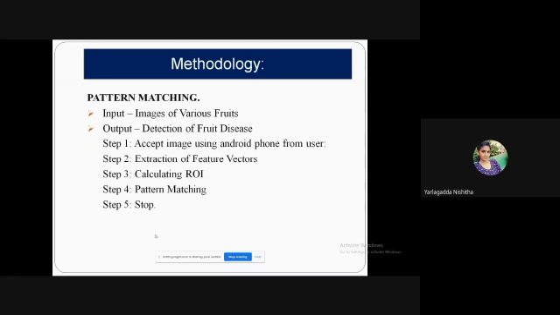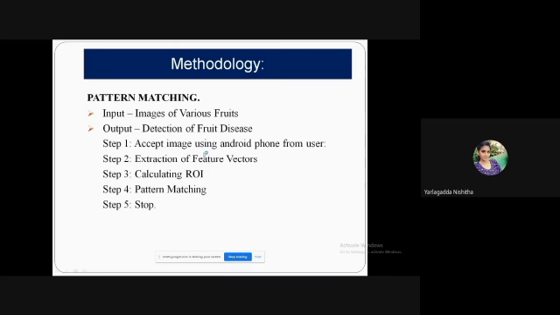Like what algorithm we have used in the back end. First, the input is the images of various fruits or leaves. Then the final output is the detection of the disease, which is what we want to find out. For that, first the user has to take the input using a mobile or anything.